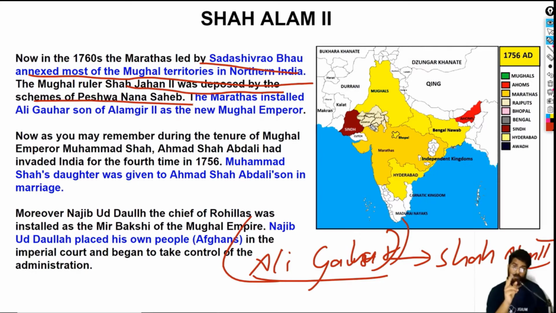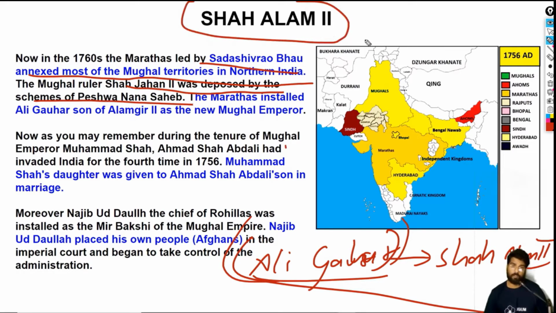Remember that, it's quite important. 1761, Battle of Panipat. So Ahmad Shah Abdali defeated the Marathas in 1761. So basically, Ali Gauhar, I mean Shah Alam, was basically under the protection of the Marathas. Now the Marathas after 1761 were defeated. They were without power, so Shah Alam also was insecure. Shah Alam was thrown away from Delhi.